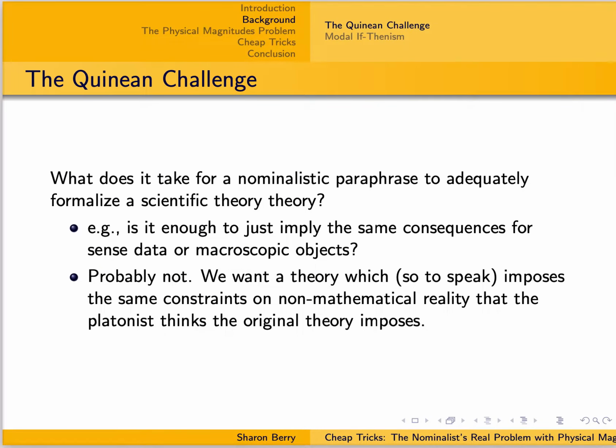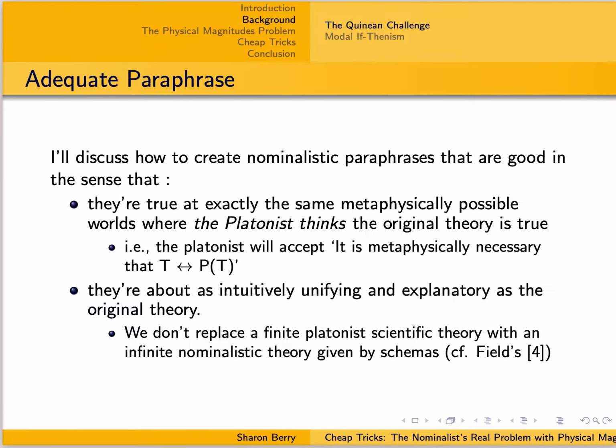So let's first set up what I'll say it takes for a claimed nominalistic paraphrase of a scientific theory to be adequate. We presumably don't just want to require that the nominalistic theory implies, say, all of the same consequences for macroscopic objects or sense data. Rather, we want it to, in some sense, imply the same constraints on non-mathematical reality as the Platonist thinks their version of the theory implies.